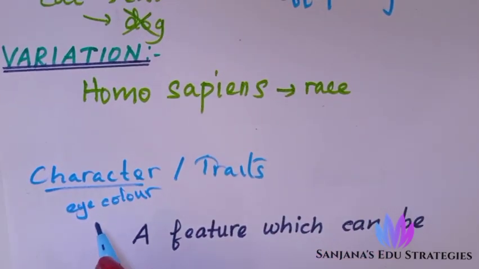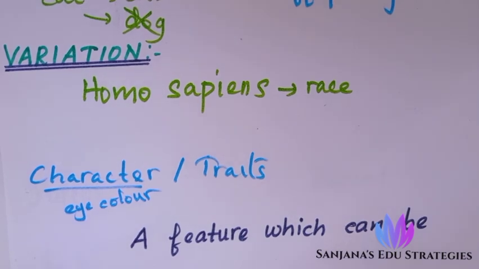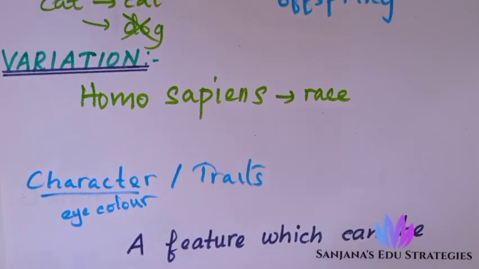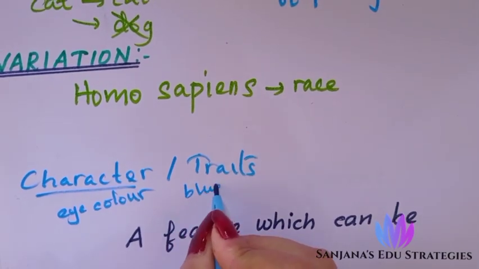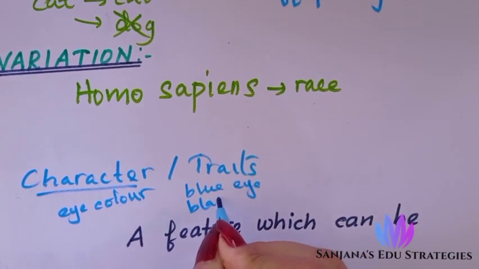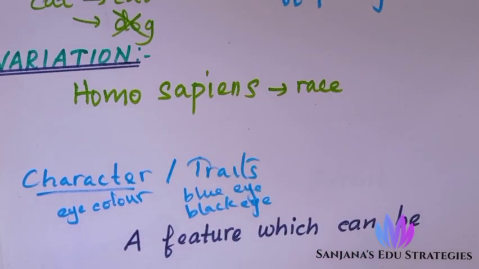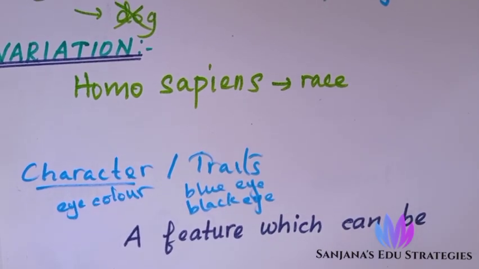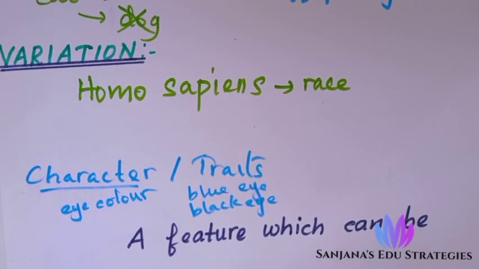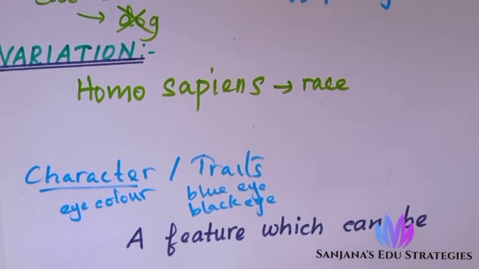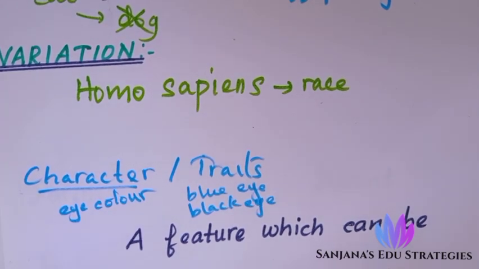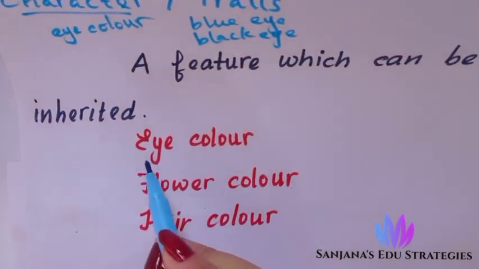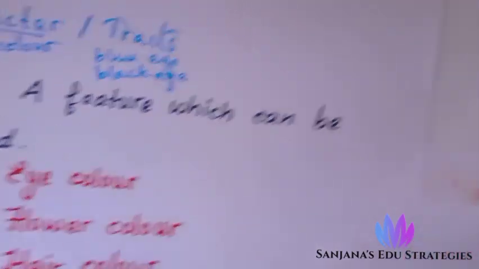Trait means, within eye color we have different colors like blue eyes, black eyes, green eyes. That all comes under traits. So eye color is a character which can be inherited. Trait: within eye color, what all varieties there are, what variations there are, that is traits. Like that I can give examples for character like eye color, flower color, hair color. I'll show you an example.